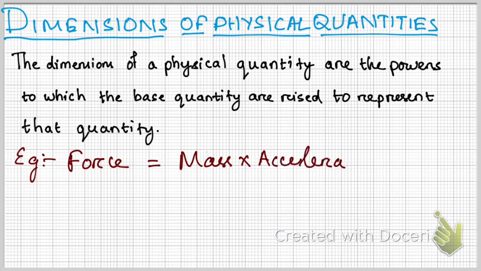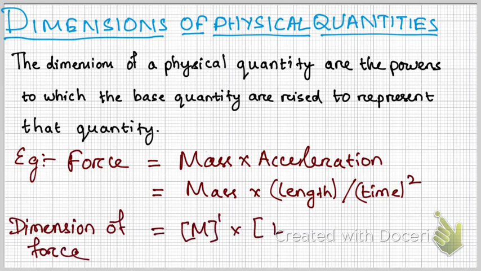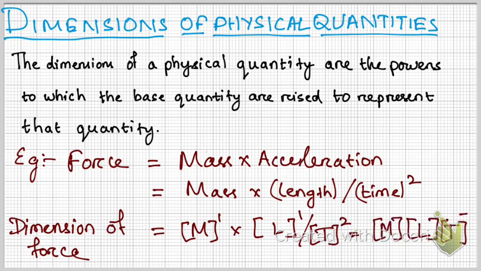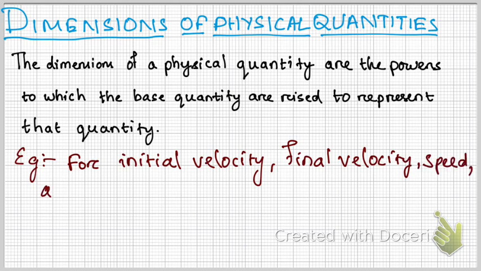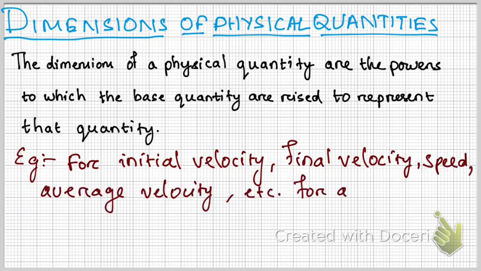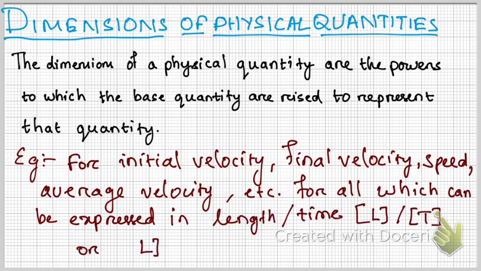For example, if we talk about the dimensions of force, then it will be mass, length by time square. So how will we represent the dimensions of the force? It will be M to the power 1, L to the power 1, and T to the power minus 2. Similarly, for initial velocity, final velocity, speed, average velocity, etc., all of which can be expressed in length per time, it will definitely be length into time inverse.